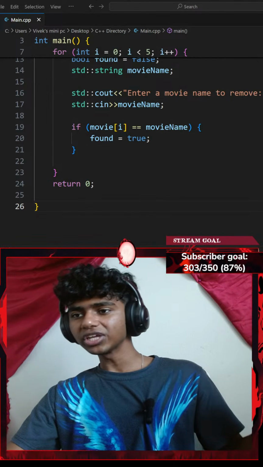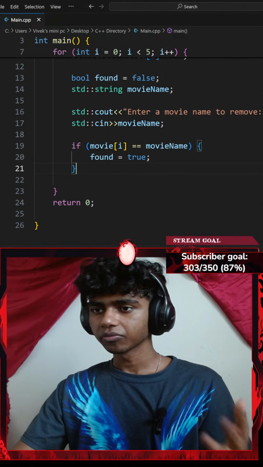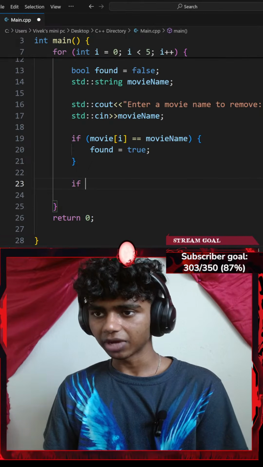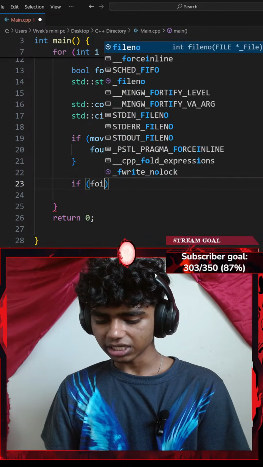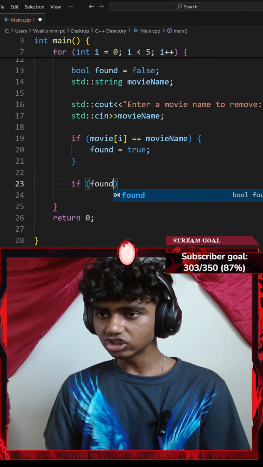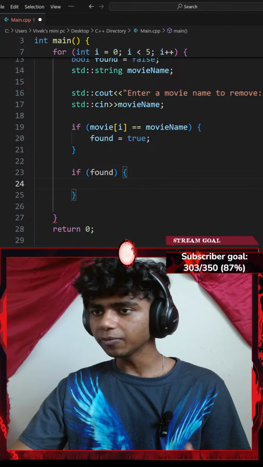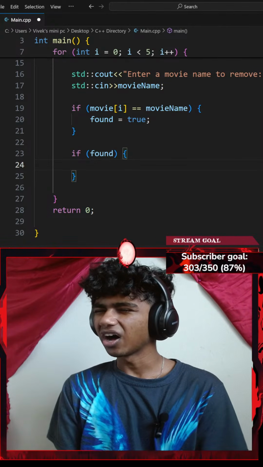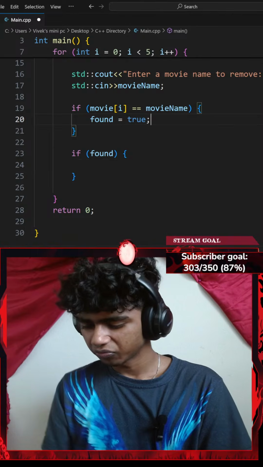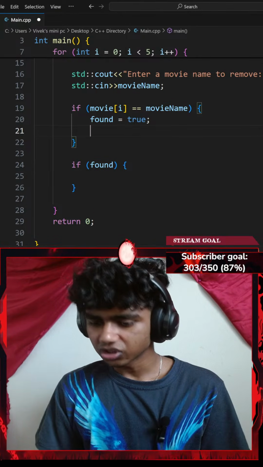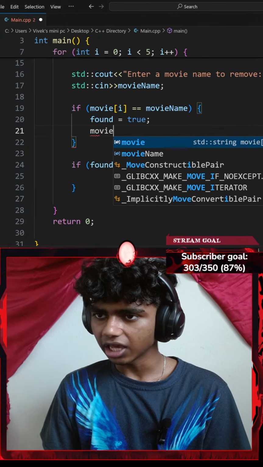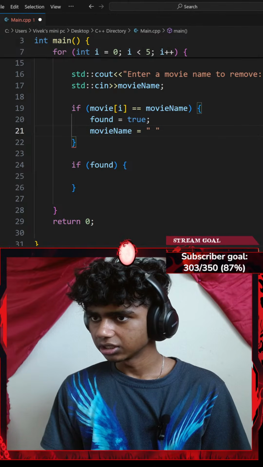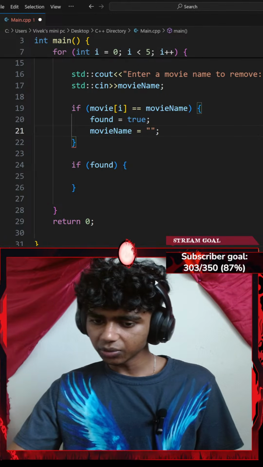Okay, so if something is found, I'm going to do something. Let's see. So I could go something like outside my if statement here and add another if statement. If a pair of parentheses, if my found variable is set to true, I do something. I'll go with a pair of curly braces, and then let me go ahead and replace my movie at index of i. Actually, okay, so I'll go with something like my movie name equals an empty space. Okay, I'll just go with an empty string, ending with a semicolon.